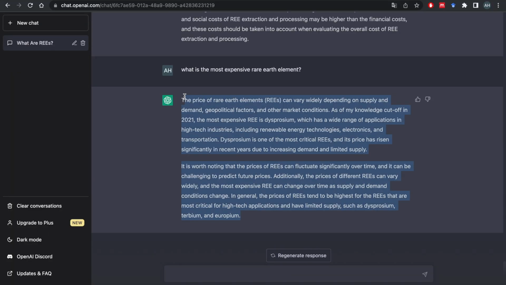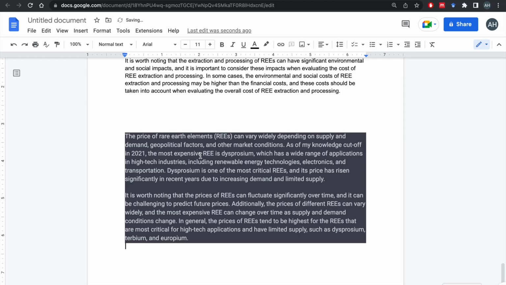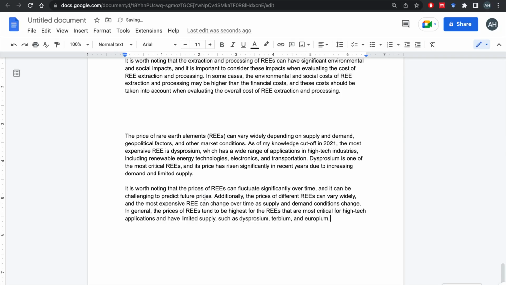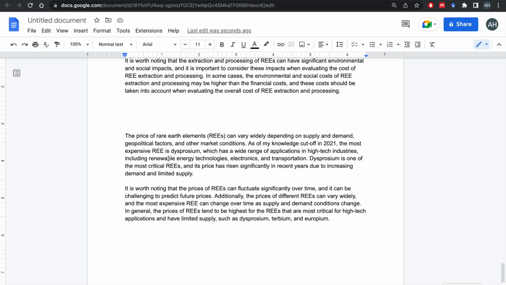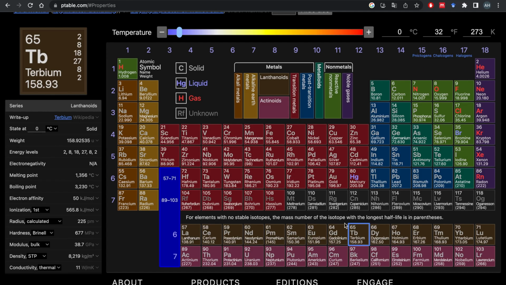So I'm going to copy that information too and paste it here. And then right at the bottom of it, I'm going to now distill information from here. For example, this is now from us. We say terbium price. One of the most expensive rare earth elements is terbium, with an atomic number, you can put in parentheses, atomic number 65, I guess. 65.